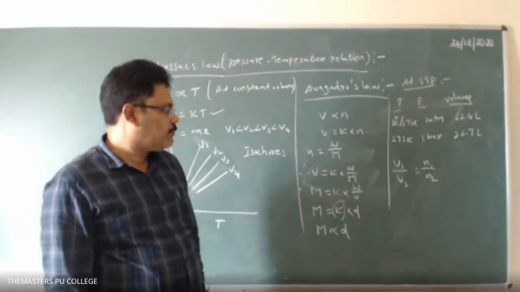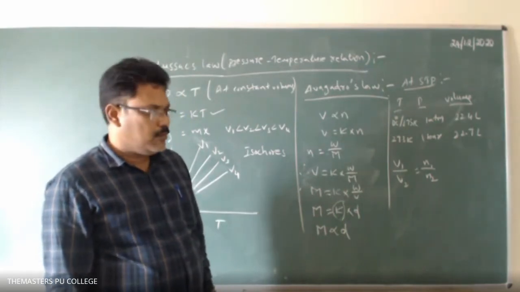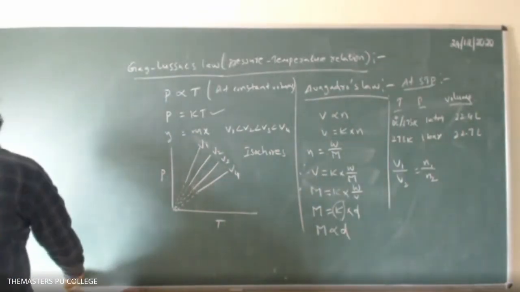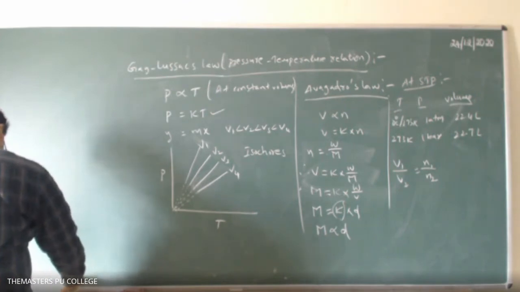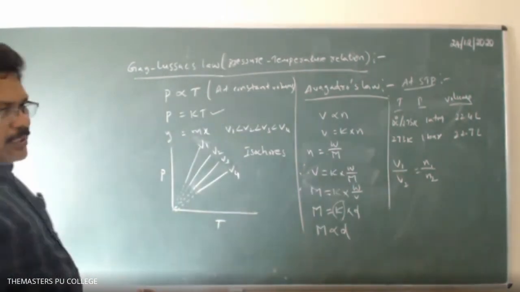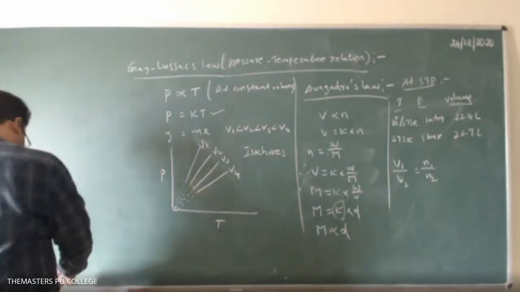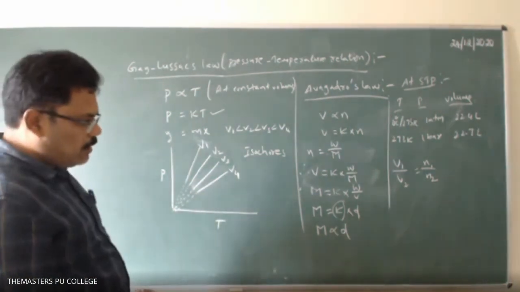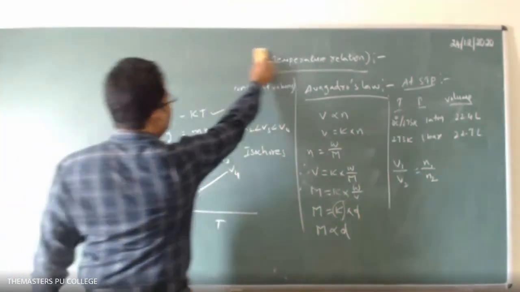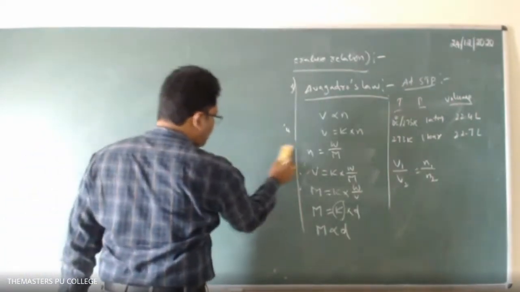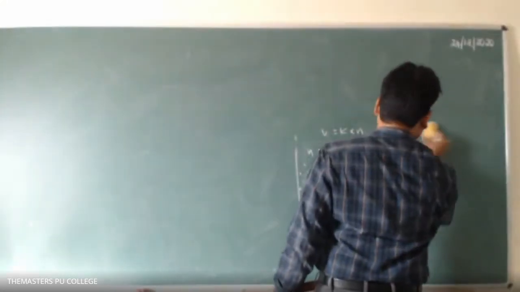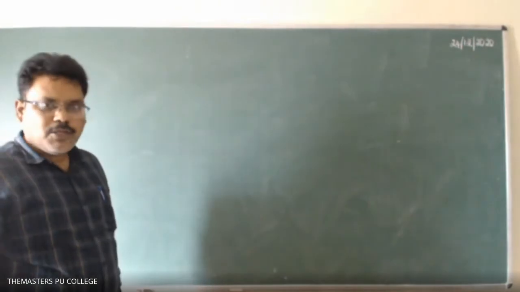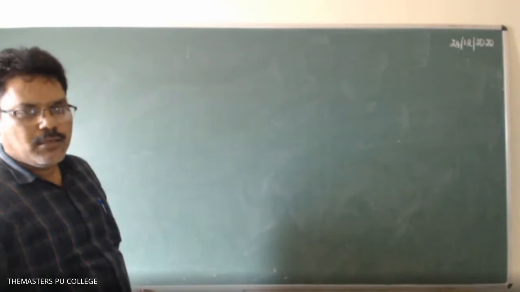So up to here you write. So here, a statement you write that at constant temperature and pressure, the density of a gas is directly proportional to molecular mass.